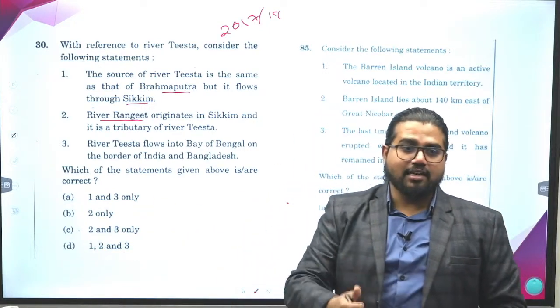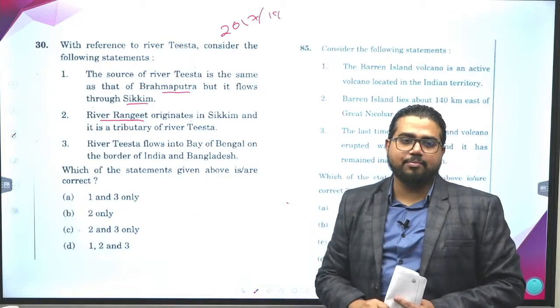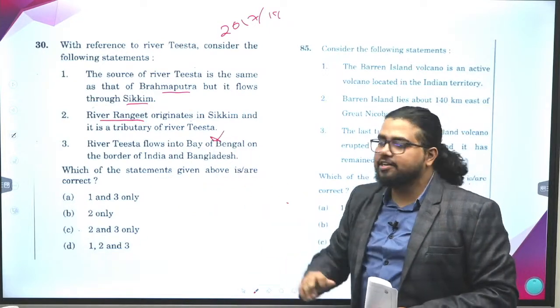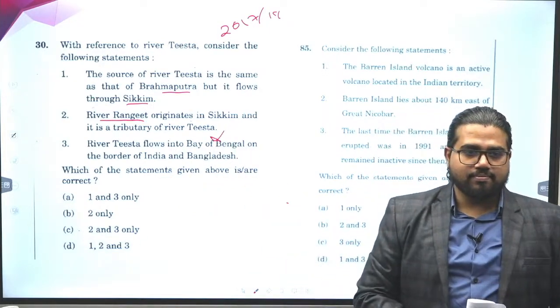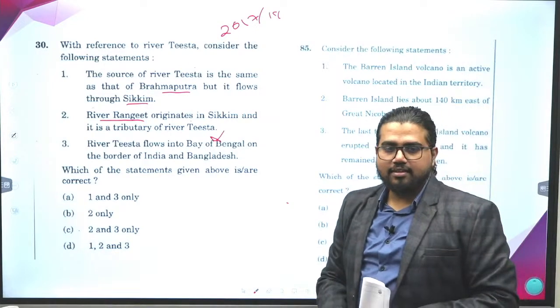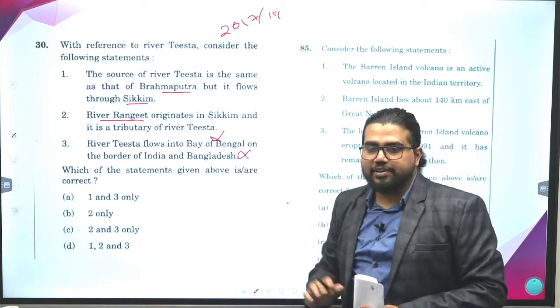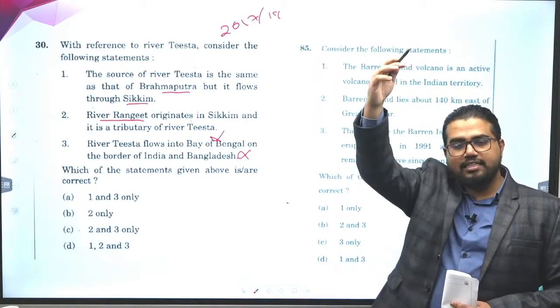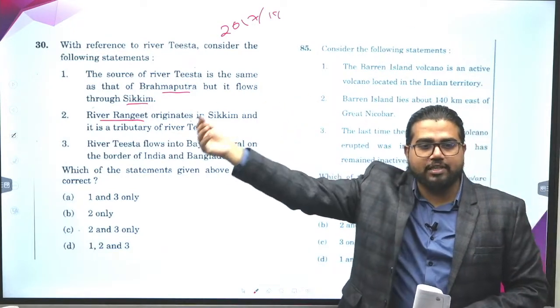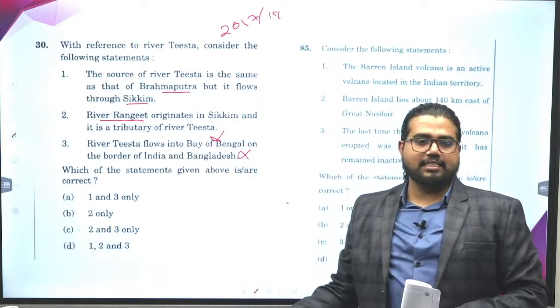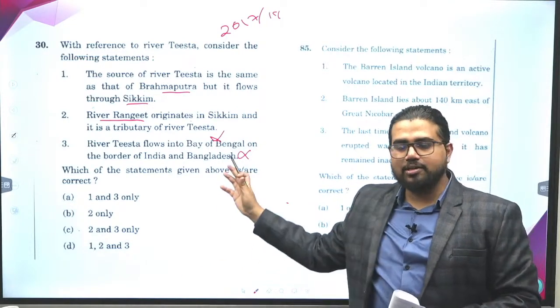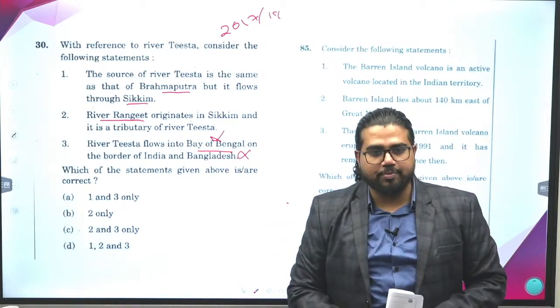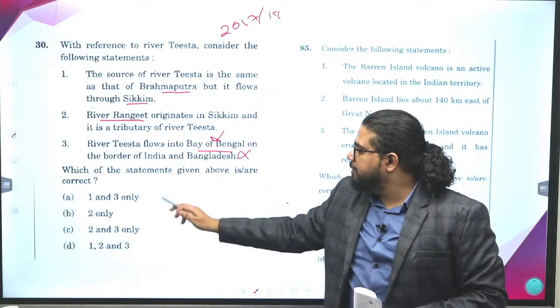It joins the Brahmaputra, or Ganga. It doesn't flow directly into the Bay of Bengal. Getting it? So this option you can confidently eliminate. River Teesta flows through Sikkim and West Bengal, but it is not able to reach the Bay of Bengal directly. So you eliminate this option and get the answer.